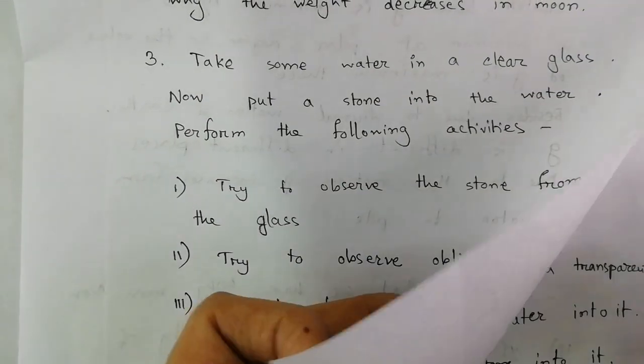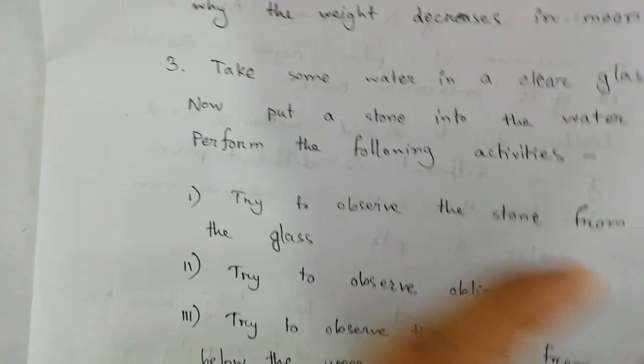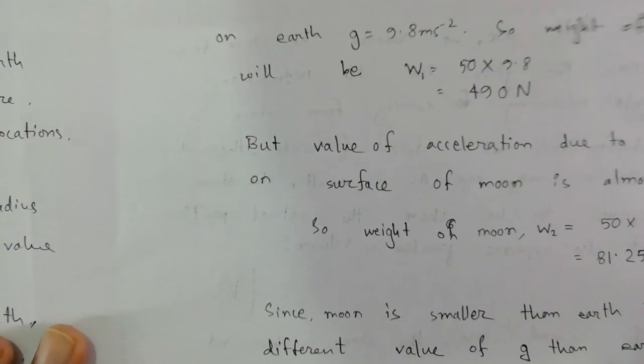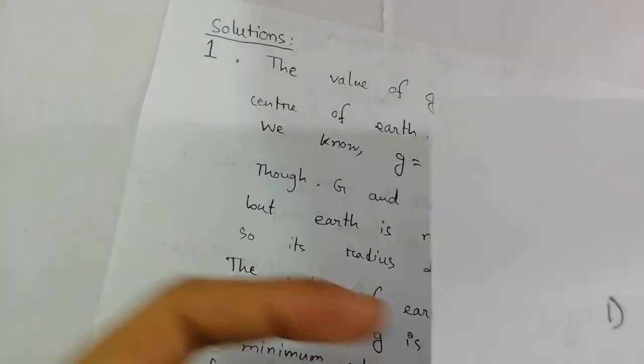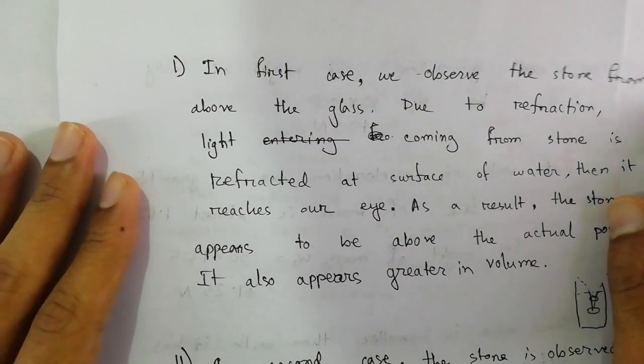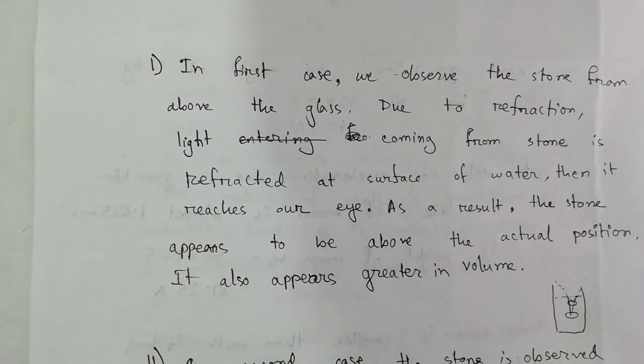You know what happens in refraction? The light travels obliquely from the stone. From the stone, it comes out of the water and enters the air medium. Since the water medium is denser than the air medium, the light gets more deviated and spreads out wide. In that case, it appears that the light is coming from a place just above the stone.